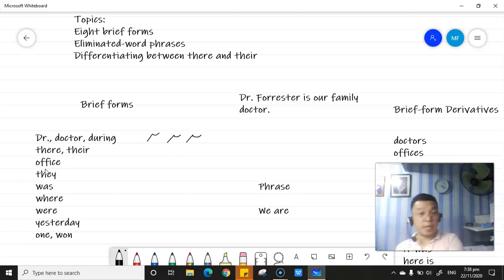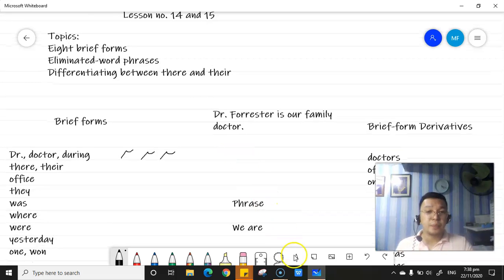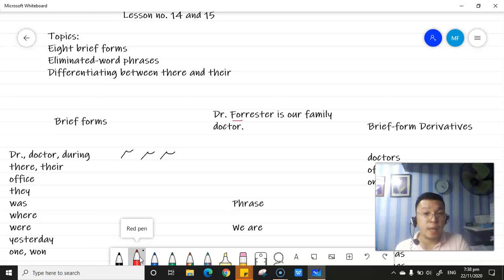Okay, so we have rulings for when we will be using the abbreviation for doctor. If it is before a name, it is abbreviated. For example, this is the family name of a doctor, so you have to use abbreviated doctor: capital D, small letter R, followed by a period, and then a space. Okay, that is the ruling in writing that one.